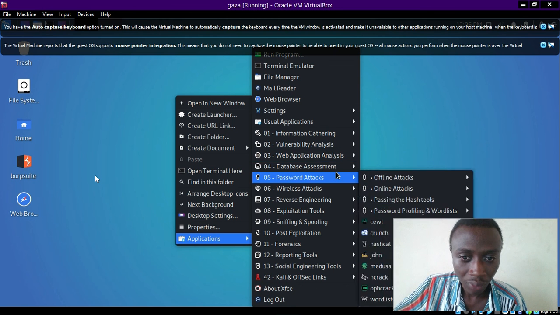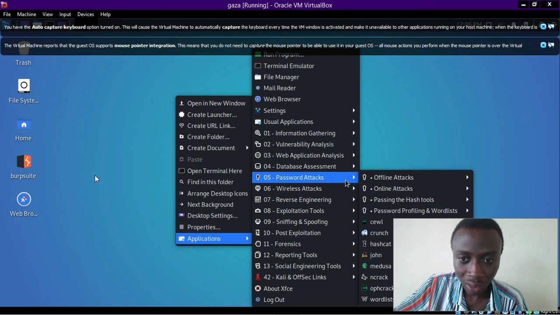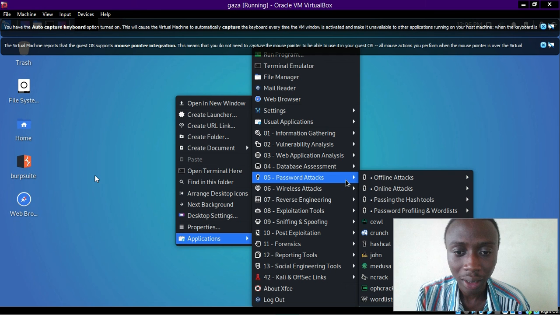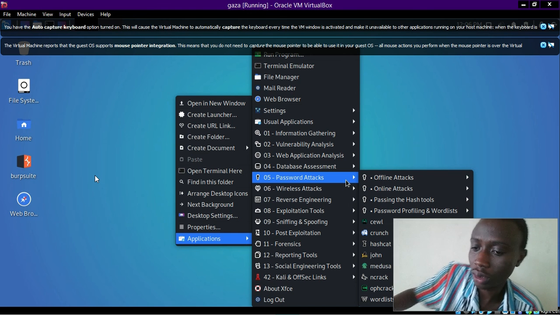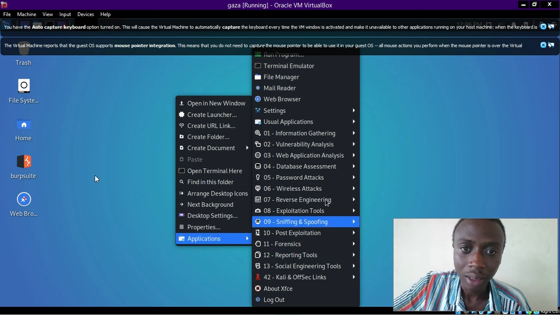We also have database assessments, a whole lot of password attacks. You see what I told you? Kali Linux operating system is very useful when you want to do penetration testing and hacking. And, as I said, if you want to follow my course about penetration testing, then you also have to install this same operating system. It is not well known, only few people know about it.